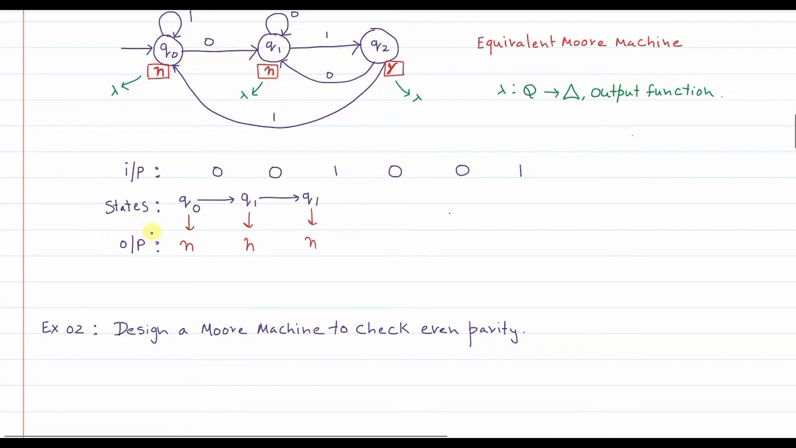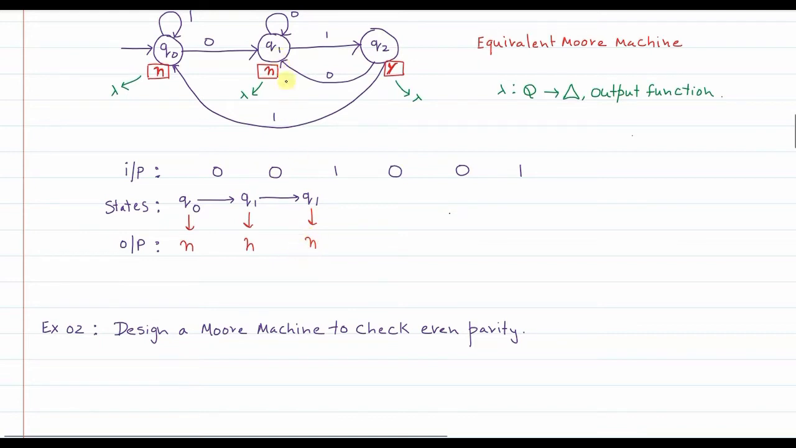Which also means that so far we have scanned 2 zeros, and since a valid string should be one that ends with 0, 1, the string scanned so far is a wrong string, so it is rejected. That's why the output that you have got here is no. Correct?